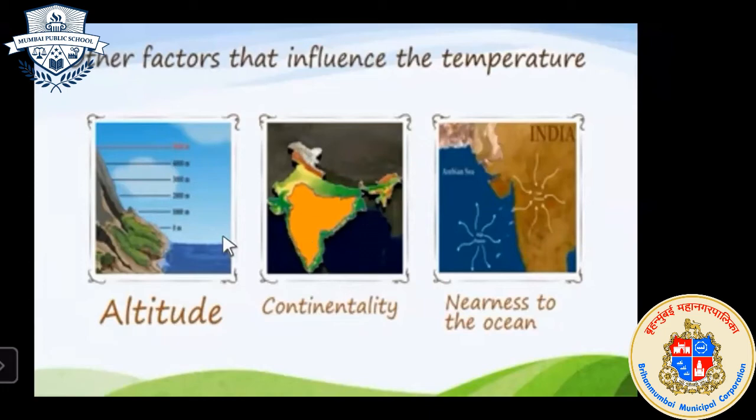Next, physical setup of the region. Physical setup means altitude. The height of the region also affects the distribution of temperature on the earth. That is only physical setup. So at sea level there will be low temperature. After that, the temperature will increase, and if you reach a particular height, then the temperature will decrease again.